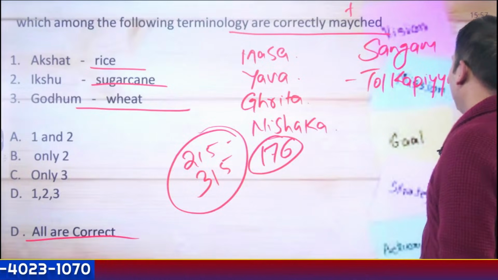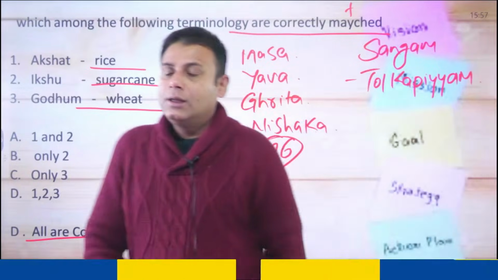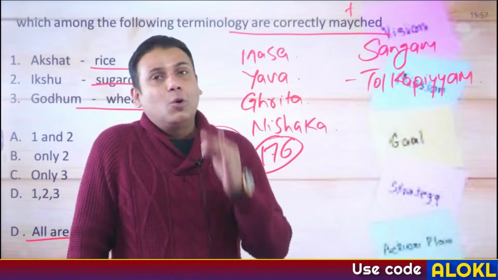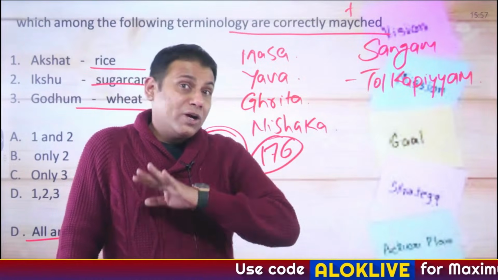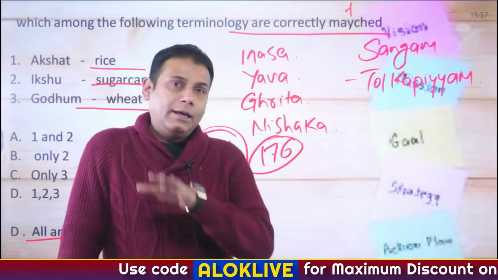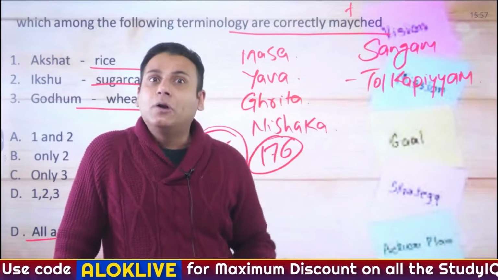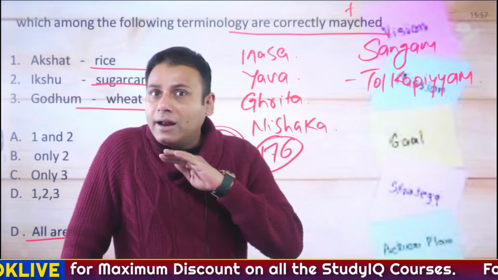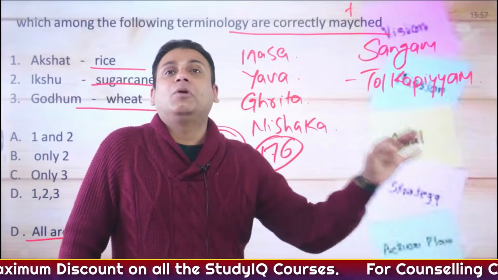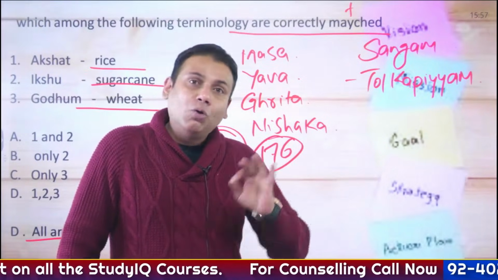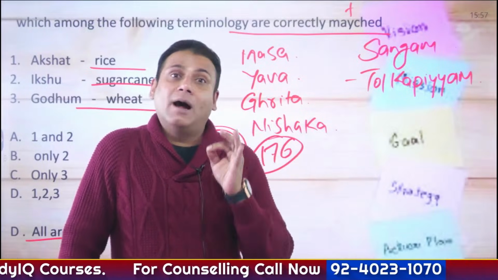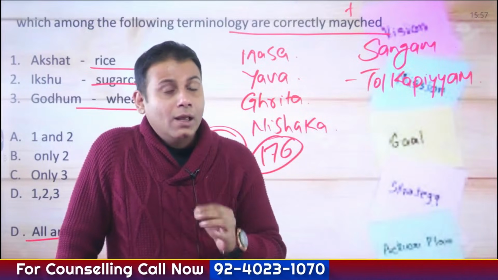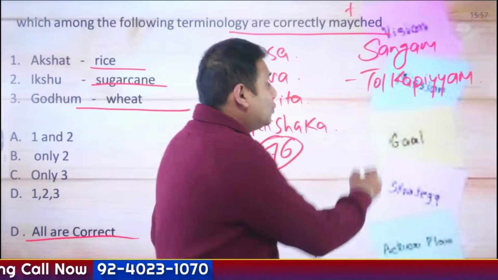This question has been asked. You can Google this. What is Tolkappiyam? The question was not in the form of consider the following statements about Tolkappiyam. A direct plain question. What is Tolkappiyam? Tolkappiyam is nothing but a book on Tamil grammar. Okay. Apart from this, what is Kurunji?